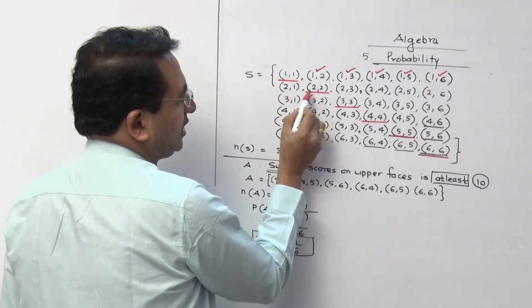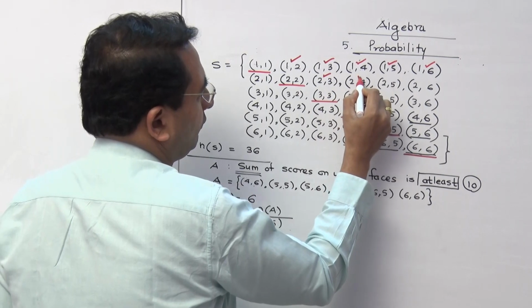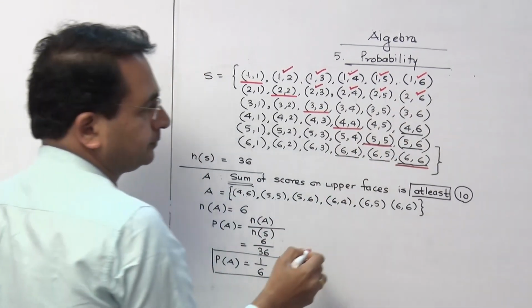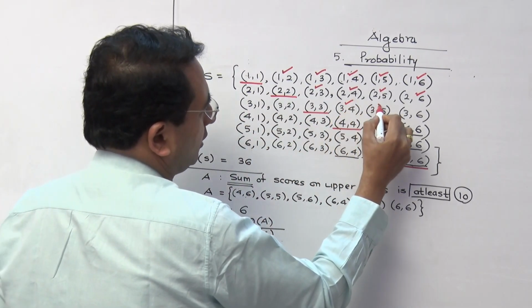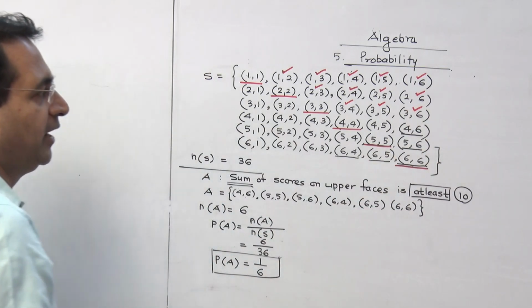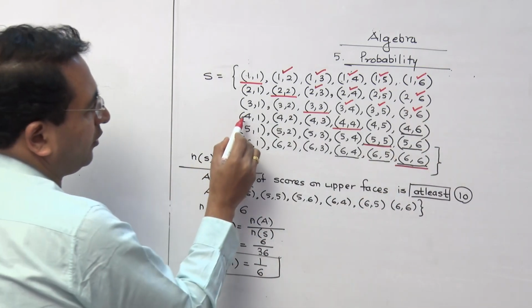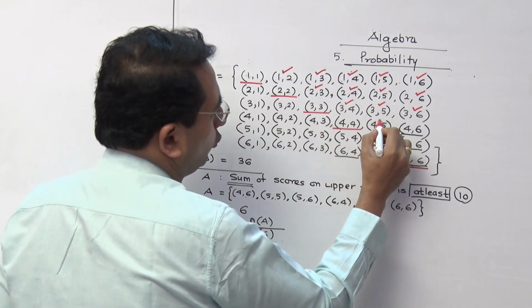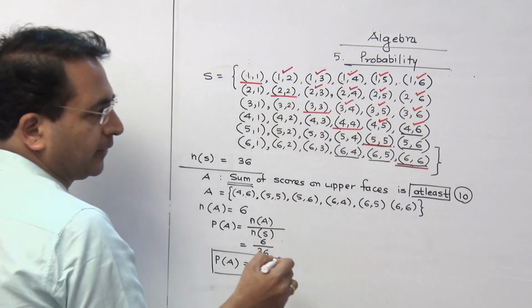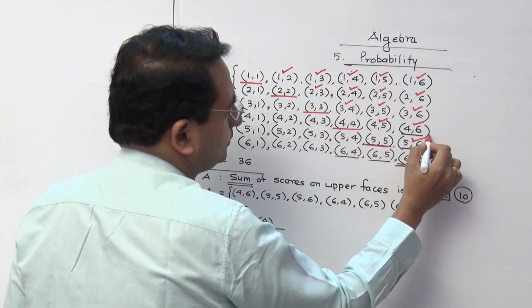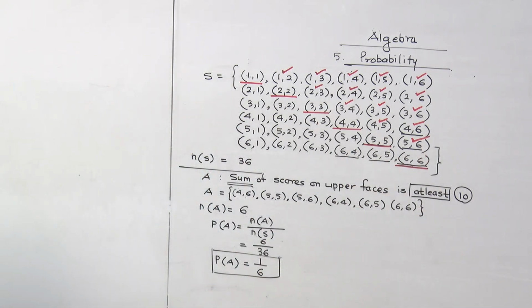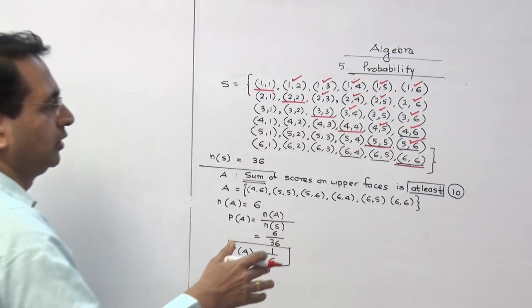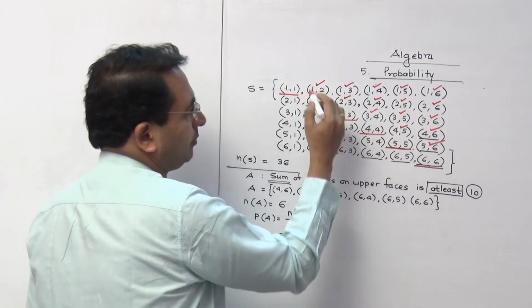Similarly here we cannot select the first two, but we can select 2 3, 2 4, 2 5, 2 6. We cannot select the first three because this condition is not satisfied. It's satisfied here: 3 4, 3 5, 3 6. Then the first four observations will not be included in this row. This will work. And the last one is only this. The last row will not come at all, because they have given that the score on the second die is greater than the first. So all these observations you have to highlight by pencil.